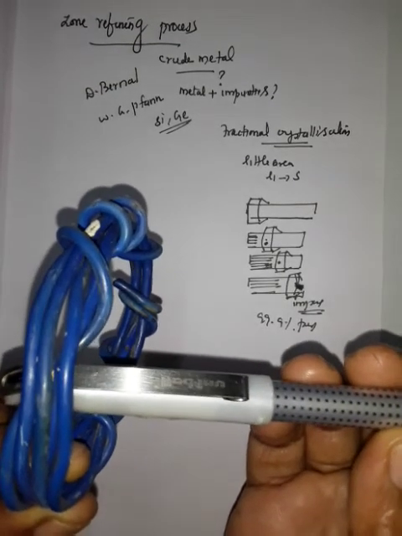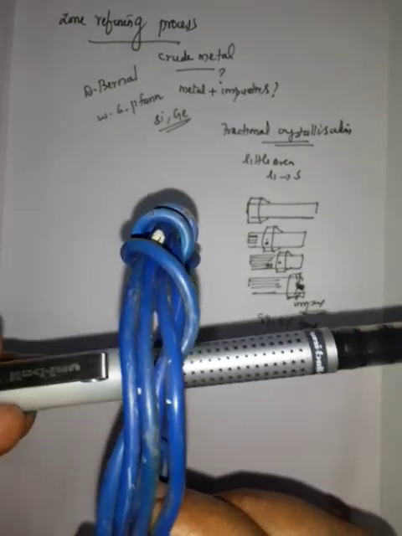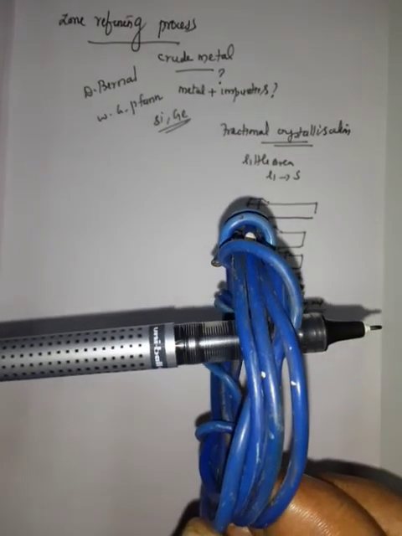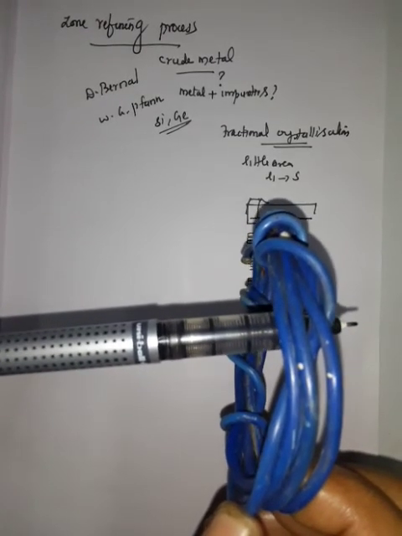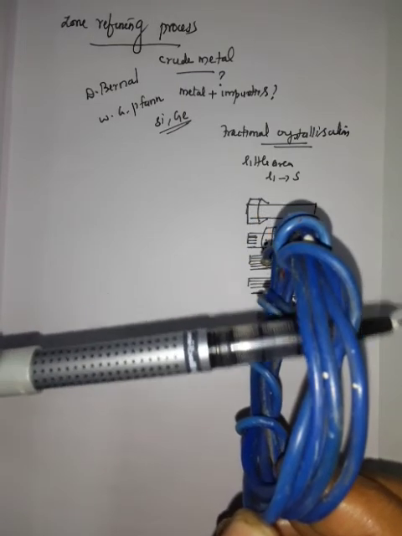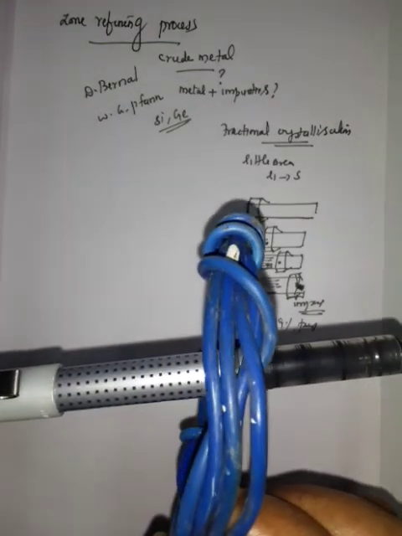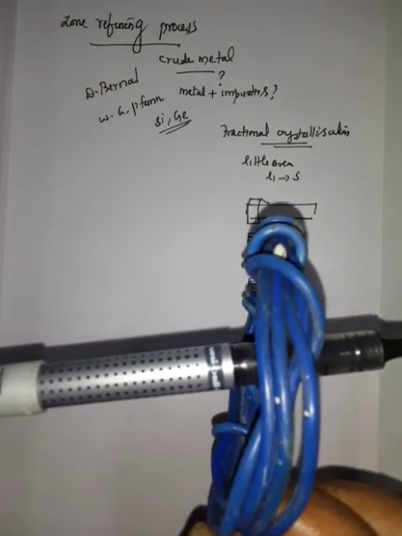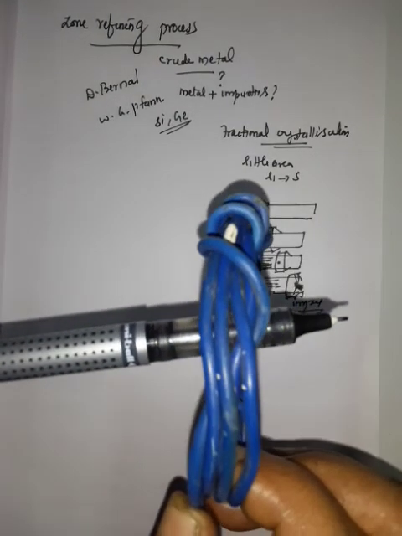First it is kept here, then slowly the rod moves, automatically. Likewise it moves to one end, so all the impurities move to the other end, and it gets cut and taken out. Once more the induction heater is repeated like this. When it is repeated many times, all the impurities are removed and we get 99.9% purity metal.